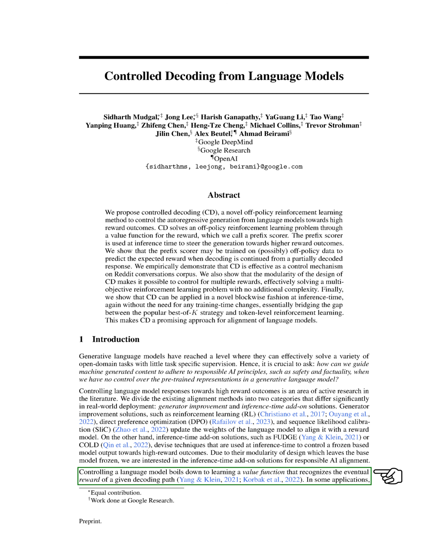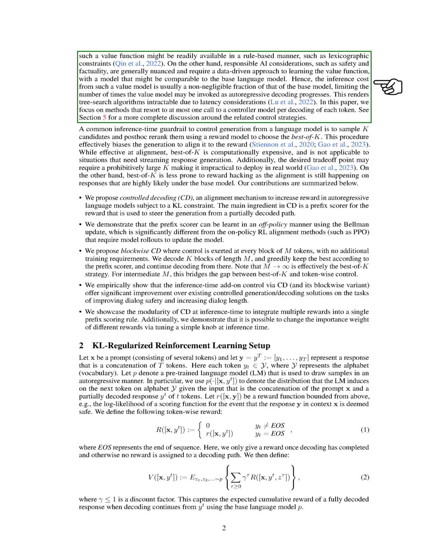Controlling a language model essentially involves learning a value function that can predict the eventual reward of a given decoding path. In some cases, this value function might be readily available in a rule-based manner, such as lexicographic constraints. However, responsible AI considerations like safety and factuality are generally nuanced and require a data-driven approach to learning the value function. This can be computationally expensive, limiting the number of times the value model can be invoked as autoregressive decoding progresses. This makes tree search algorithms impractical due to latency considerations.